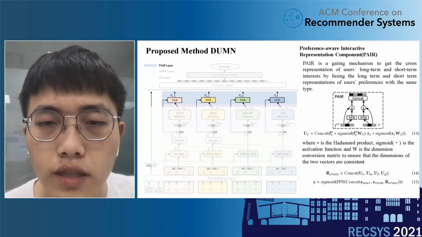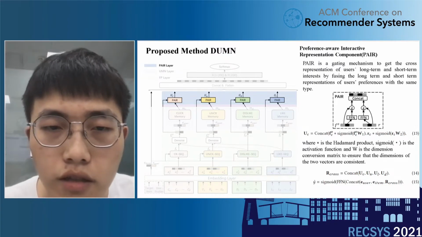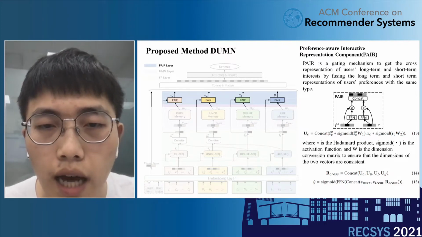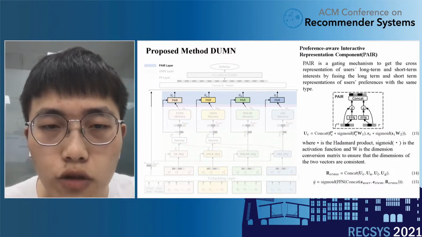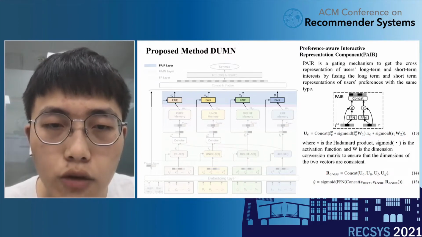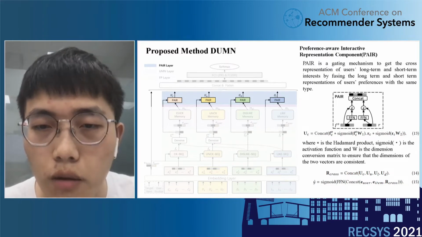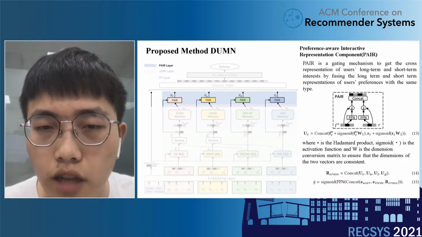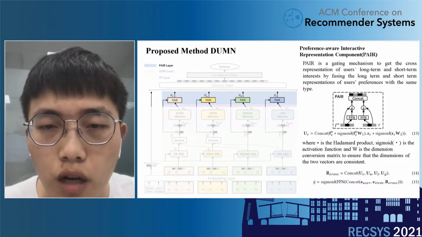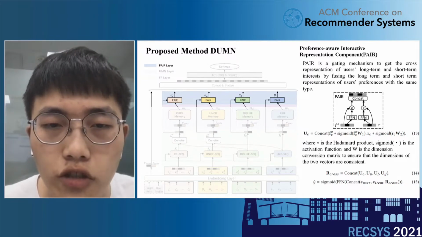The computing process is shown in formula 13, where FOC is the short-term representation and RC is the long-term representation. The cross-representations UC, UL, and UD, corresponding to unclick, like, and dislike, can also be obtained. Therefore, we can get the deep cross-representation R-cross of the user by concatenating these four cross-representations.